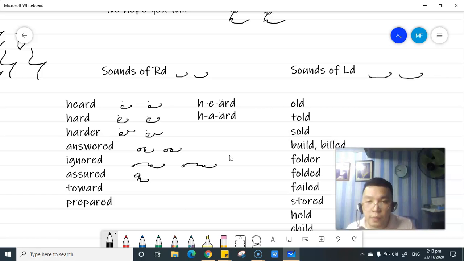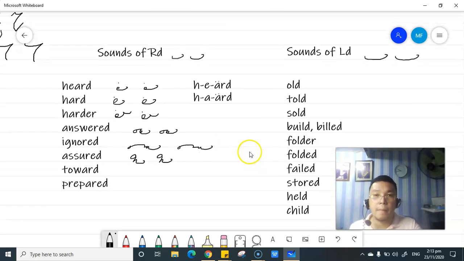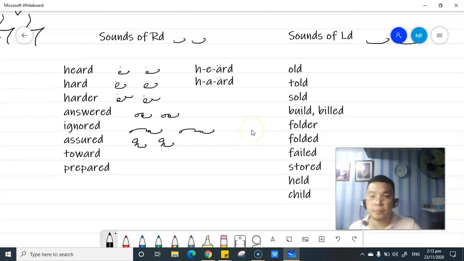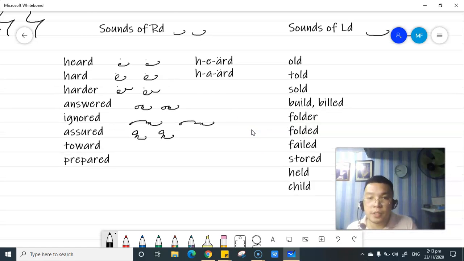A-ish-u for assured. Okay, let's move this one a little bit. Third word is just simply T-O, for third.